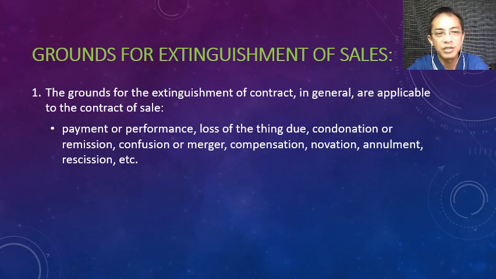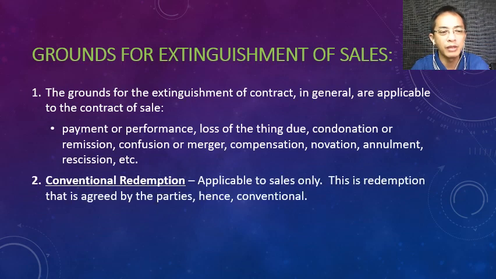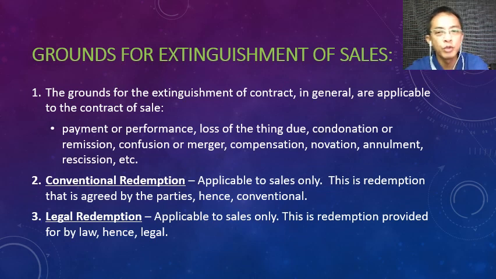But this number one item will not be discussed thoroughly here because they have been discussed already in obligations and contracts. What is important is number 2 and number 3. Okay. So for the contract of sales, we also have as added grounds for extinguishment, conventional redemption and legal redemption. So these are applicable to sales only.